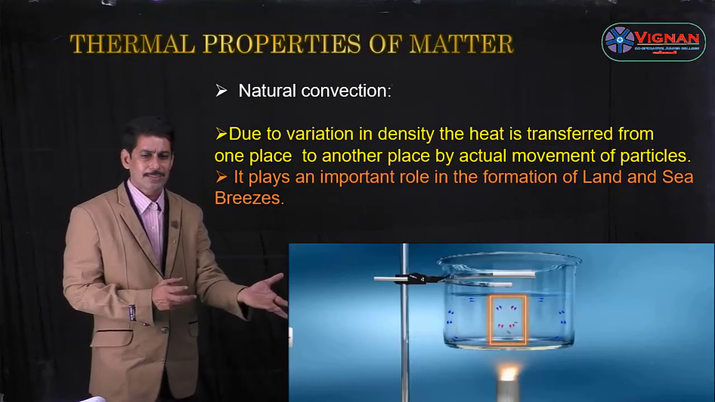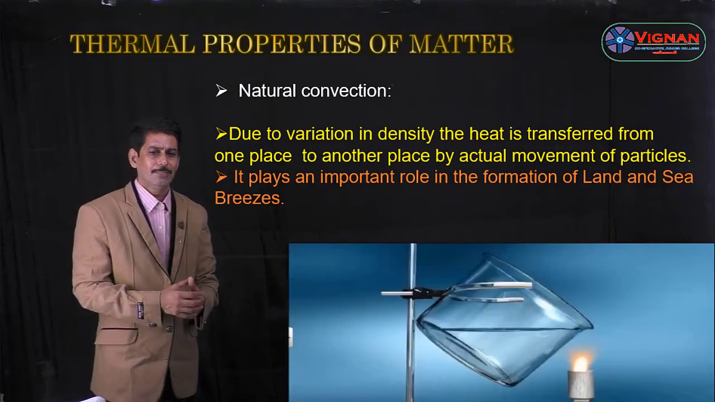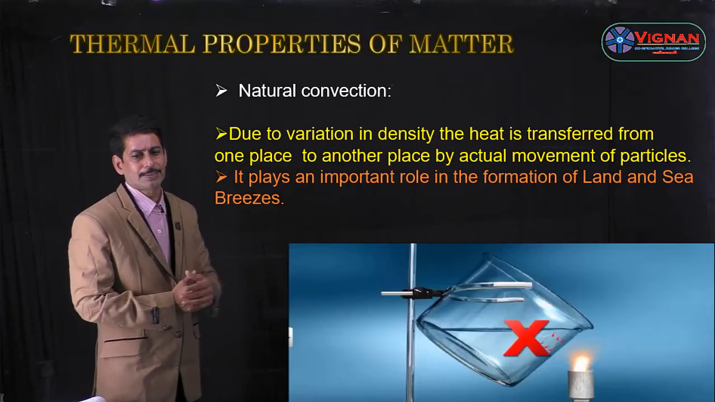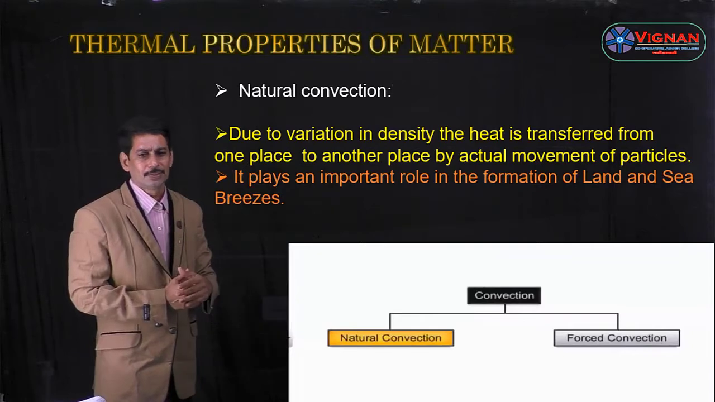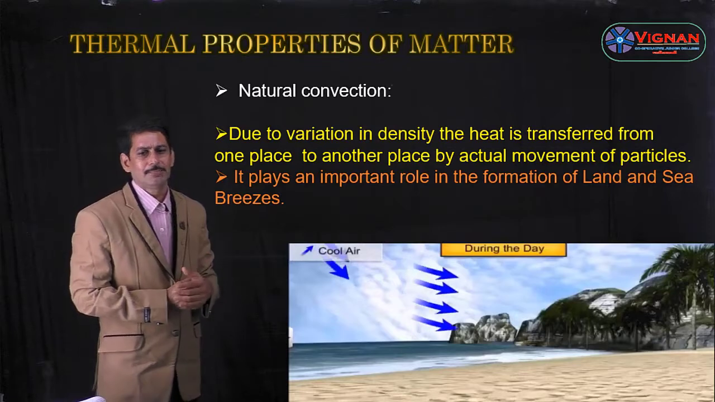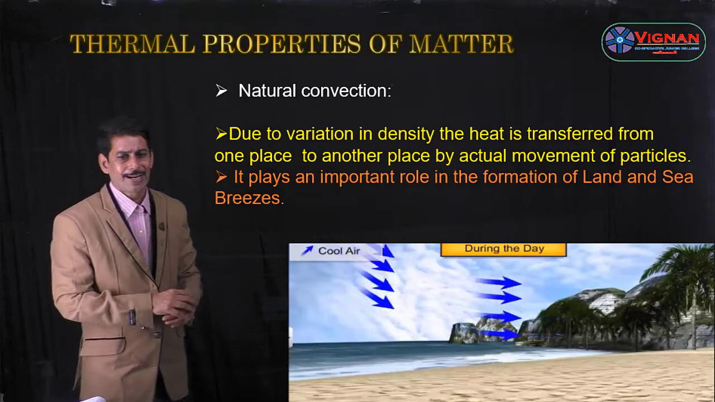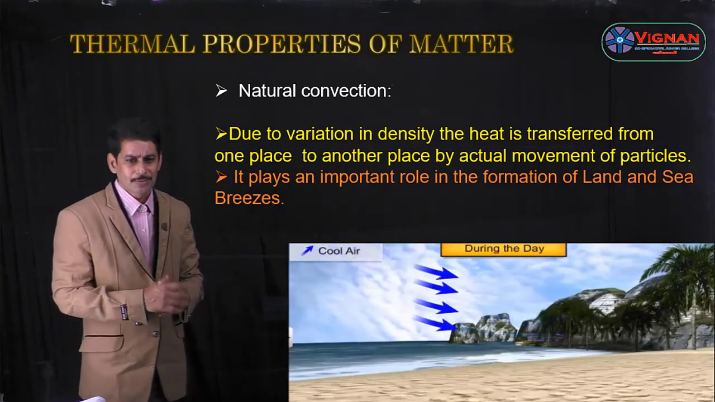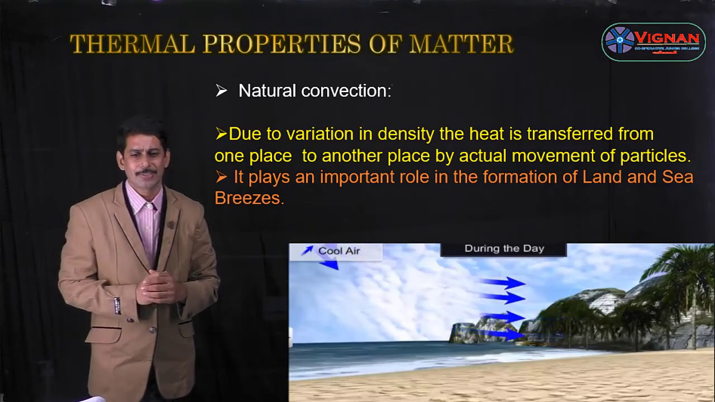See this in the video. We are boiling water in a vessel, thereby the heated particles get transferred to the upper layers, and the heat is transmitted from the lower part of the vessel to the upper layers. Due to the variation in density, the heat is transferred from one place to another by the actual movement of the particles. This is the best example of natural convection, and it plays an important role in the formation of land breeze and sea breeze.